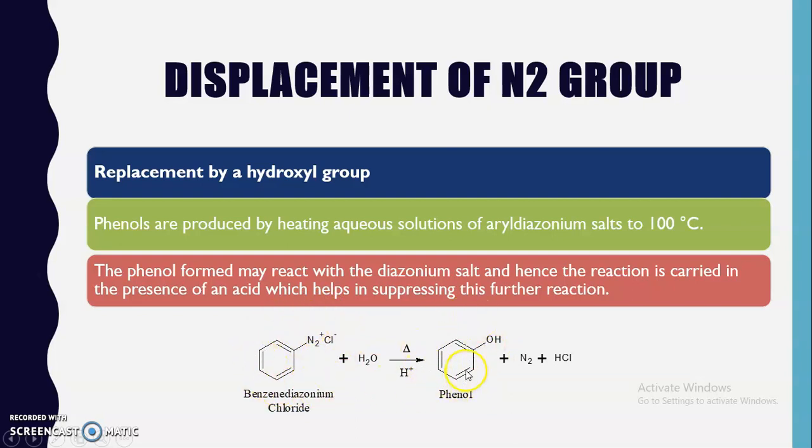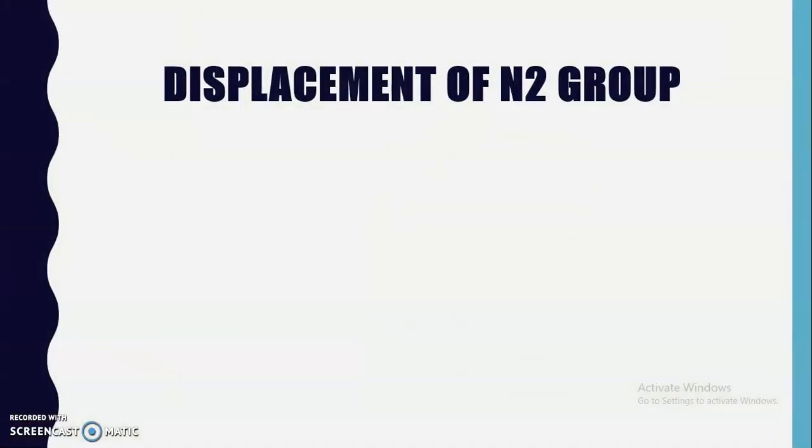When phenol reacts with benzene diazonium chloride, azo compounds are formed. So a different product is obtained than the expected product, and to suppress this reaction, an excess amount of acid is utilized so that we get only the phenol. So this is about the replacement by a hydroxyl group.